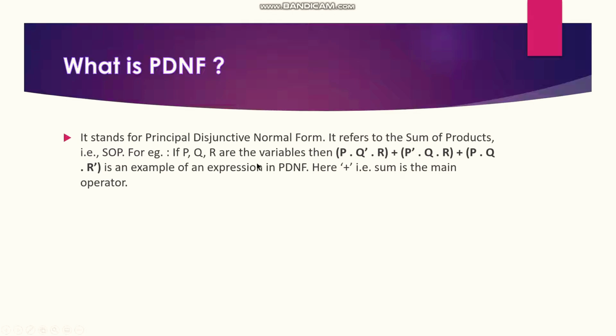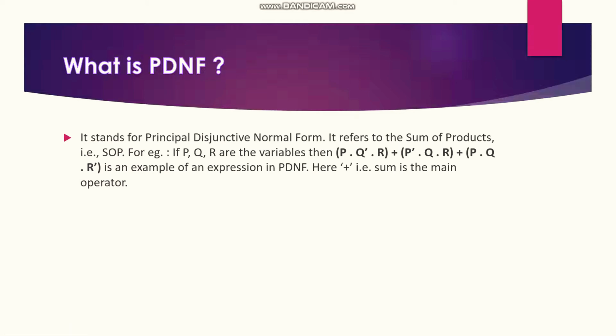For example, P, Q, R are the variables, and in the example P multiplies Q multiplies R is shown, and these three sets they add, meaning sum of products. Here are products, and here they add these products, meaning sum of products. In other words, PDNF is called sum of products.